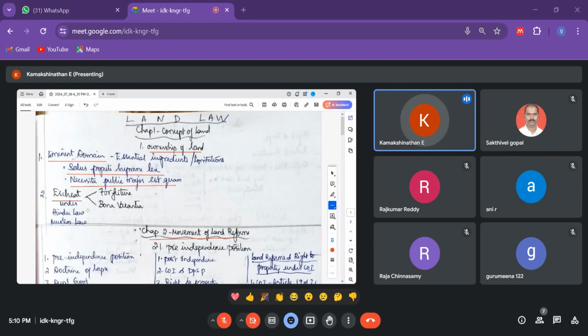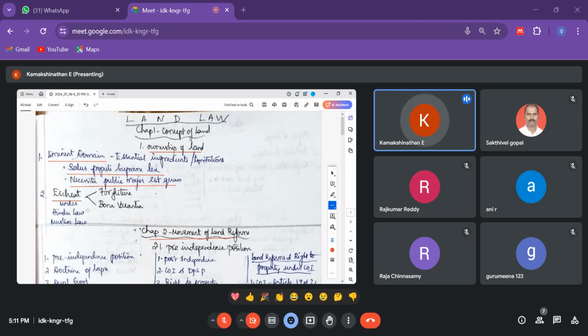Now, for example, at the very end there is no heir, no successor, meaning no son or daughter, and finally she is a widow and she has also died. Then there is no successor for that family, so automatically the land will go to the government. This is called escheat.